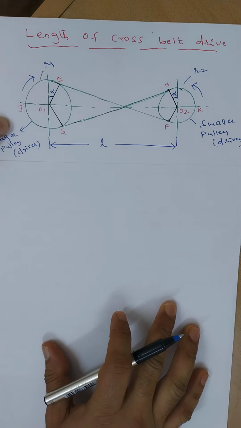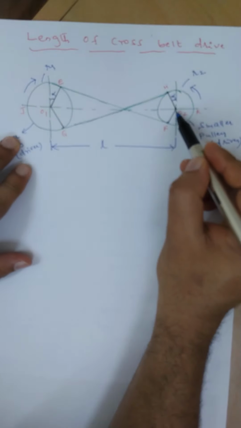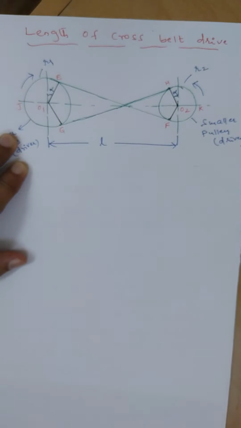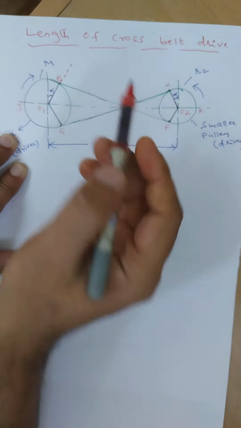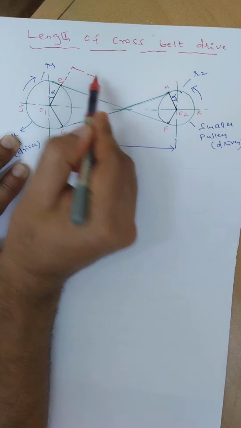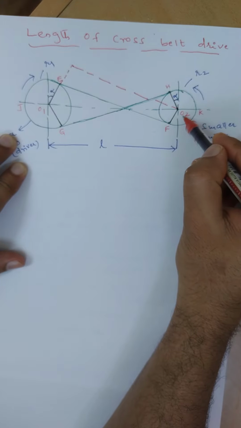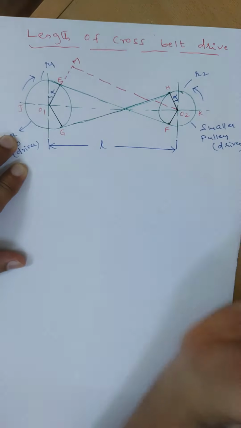Next, I made some construction here. From O2, draw a line O2M parallel to EF.